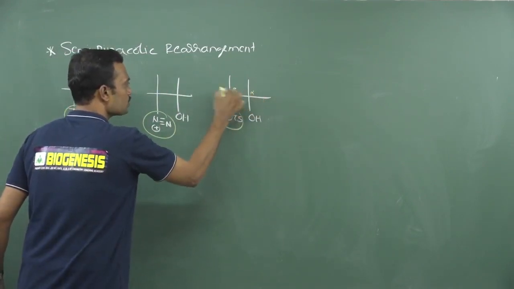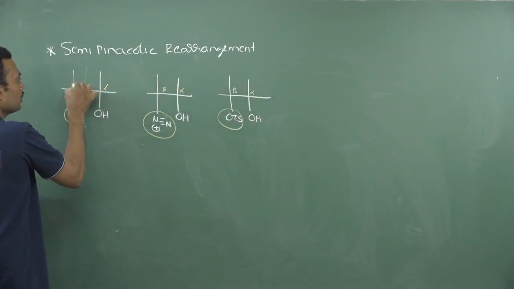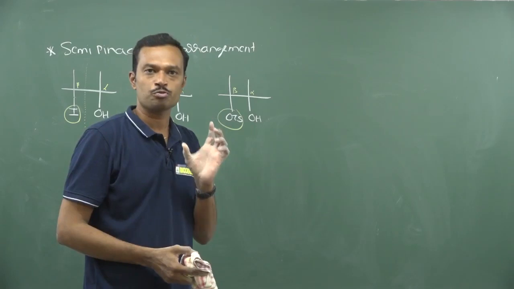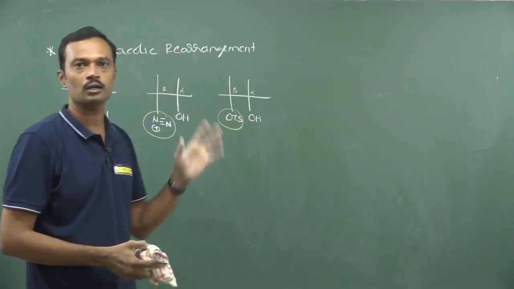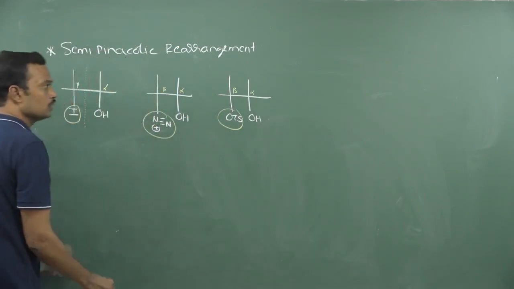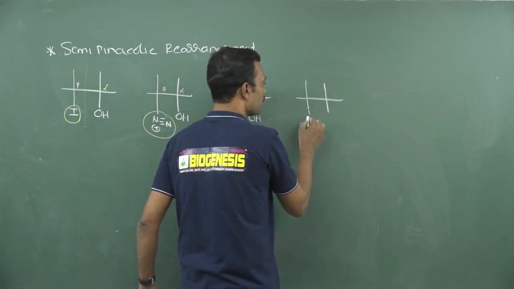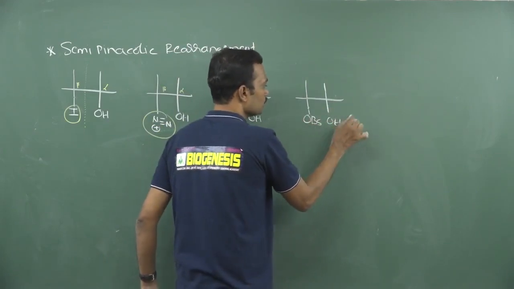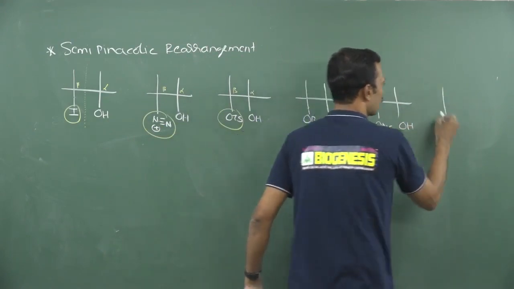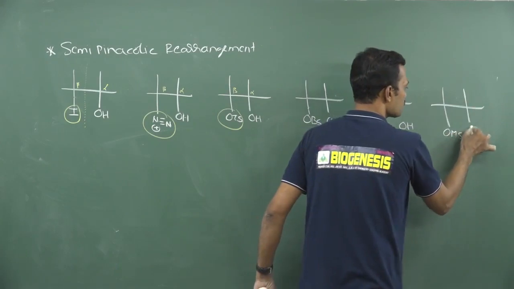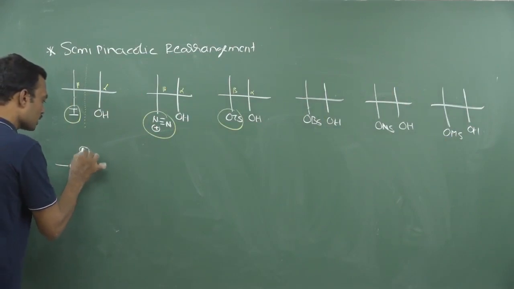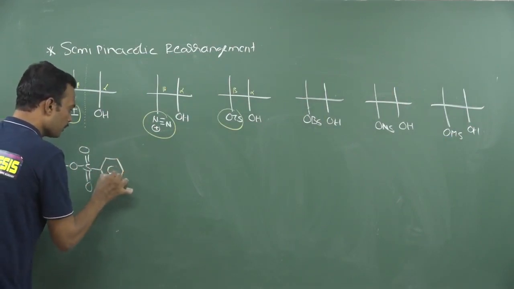This is alpha and this is beta. If the beta carbon of an alcohol has an excellent leaving group, in presence of base, it will give a carbonyl compound. That is called semipinacol rearrangement. So you may get a diazonium or tosylates. Not only tosylates, you can also expect brosylates here. This is OBs. Even we can also take nosylates, ONs. Even we can also take mesylates here, that is OMs, and here hydroxy groups. So what are these tosylates here? Now it is an excellent leaving group here, which carries this skeleton.